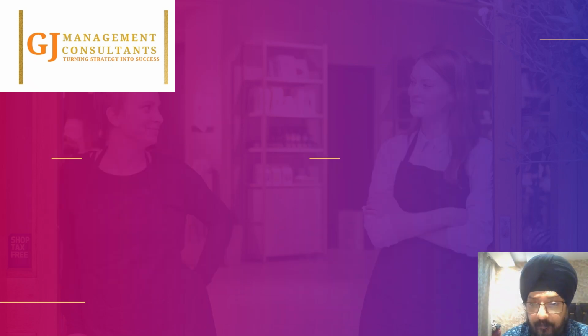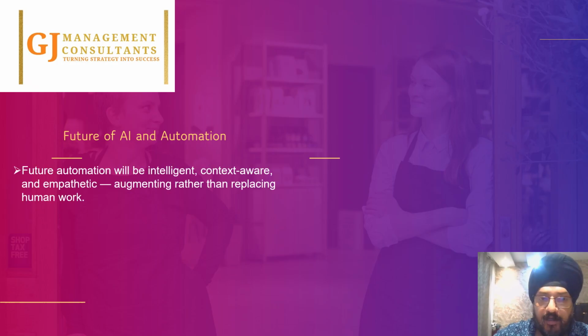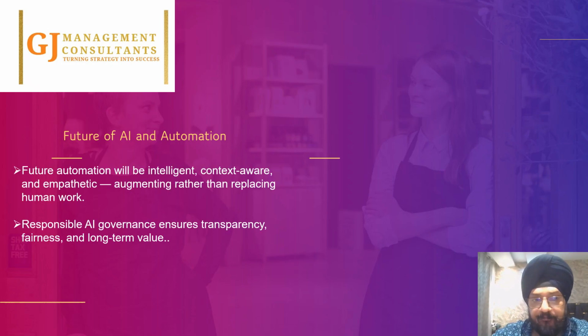Thank you. Okay, so as we have come to the end of this slide, let us quickly talk about the future of AI and the key takeaways from this session. As we see, the future of AI and automation, future automation will be intelligent, context aware and empathetic, augmenting rather than replacing human work, which means that we are not going to replace the human, we are complementing and making them more empathetic, so that decisions can be taken at a quicker pace than the pace at which we used to take decisions before the AI era.